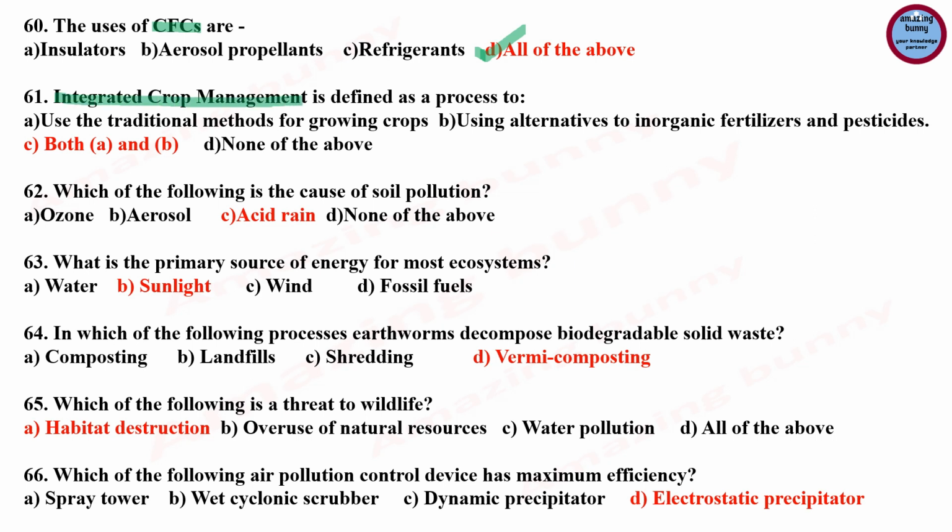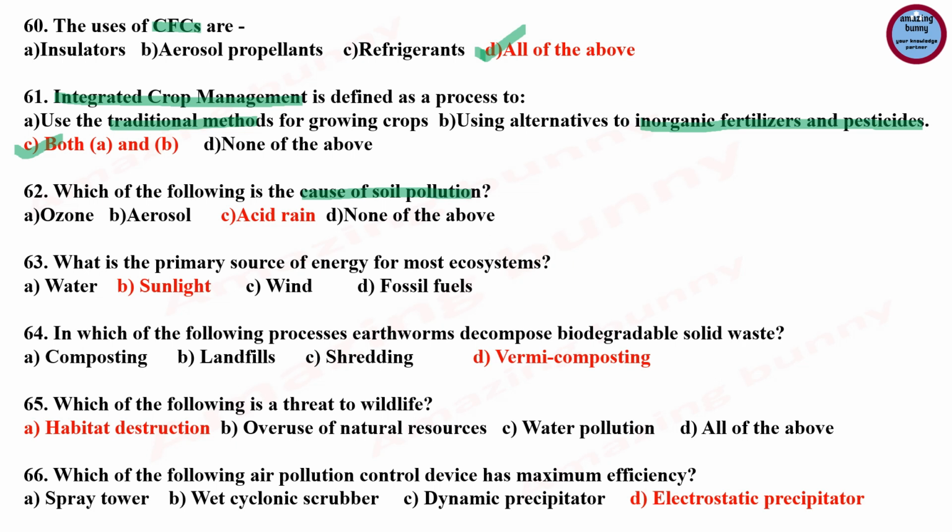Next question is, integrated crop management is defined as the process of, and the answer is both A and B. Let us see. Use the traditional methods for growing crops, using alternatives to inorganic fertilizers and pesticides. So the correct answer is both A and B.